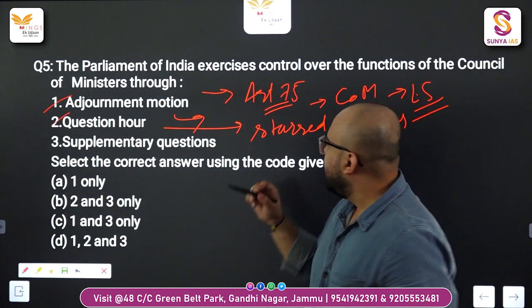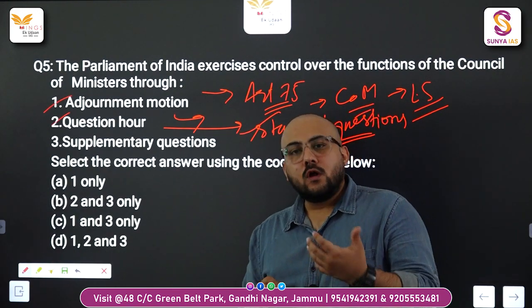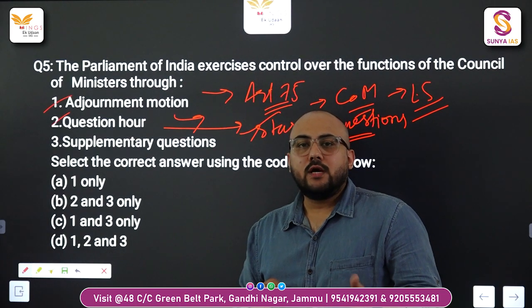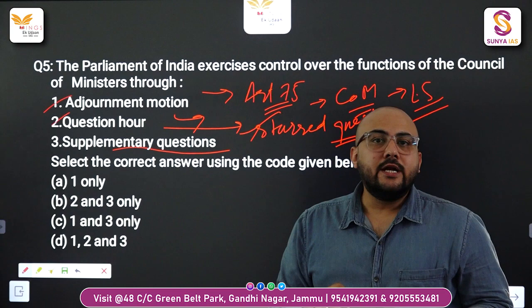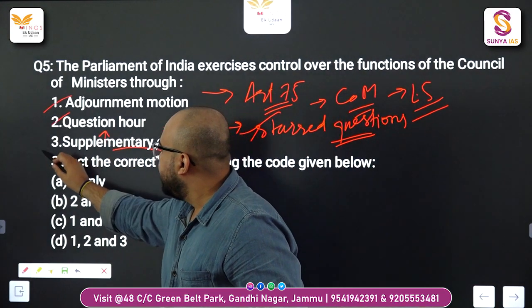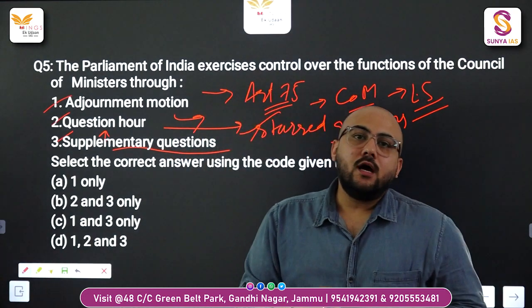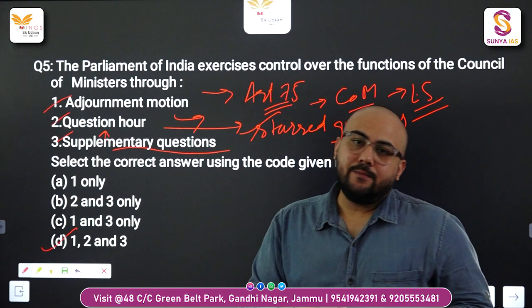And when we talk about the starred question, what happens? After the oral answer is given in the starred question, supplementary questions follow, which also need an oral answer. So of course it is related to the question hour itself. It is also the right option. So the right option is option D.